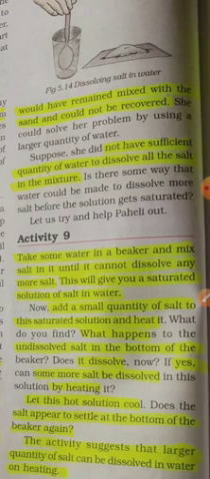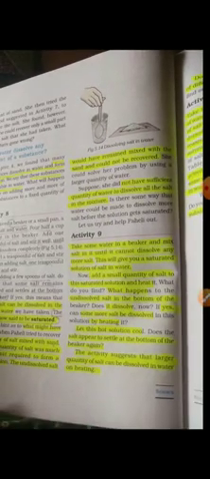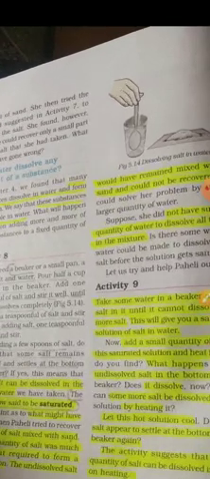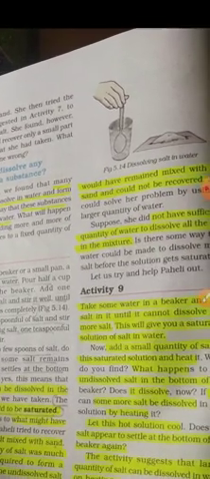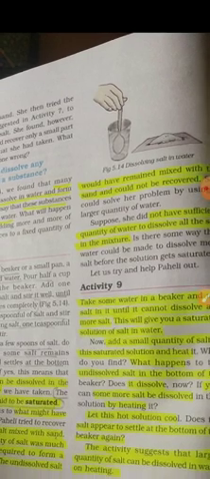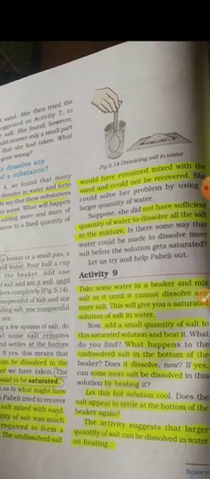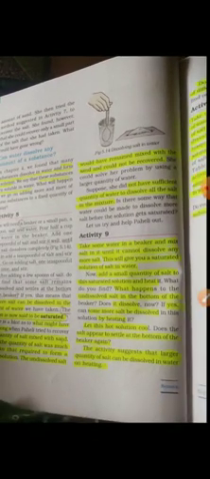Yes, as I said here, supposing we keep adding more salt to this water, at one level the salt will stop dissolving in this water. So we will get the saturated solution. The salt solution is now said to be saturated at a specific temperature.